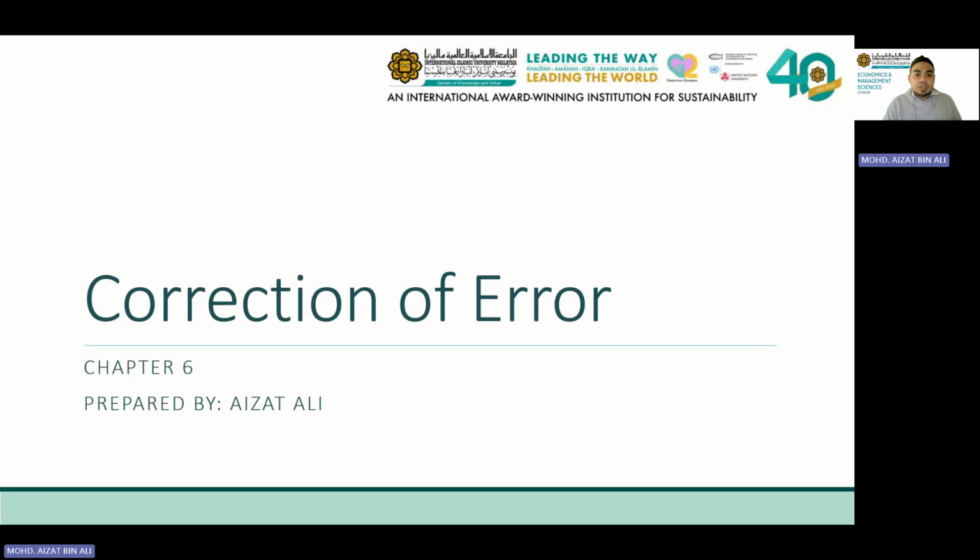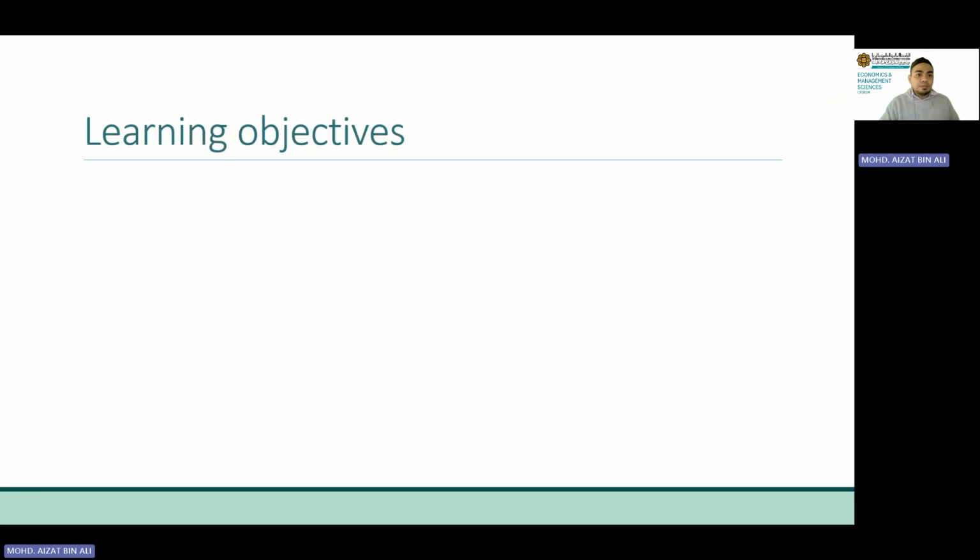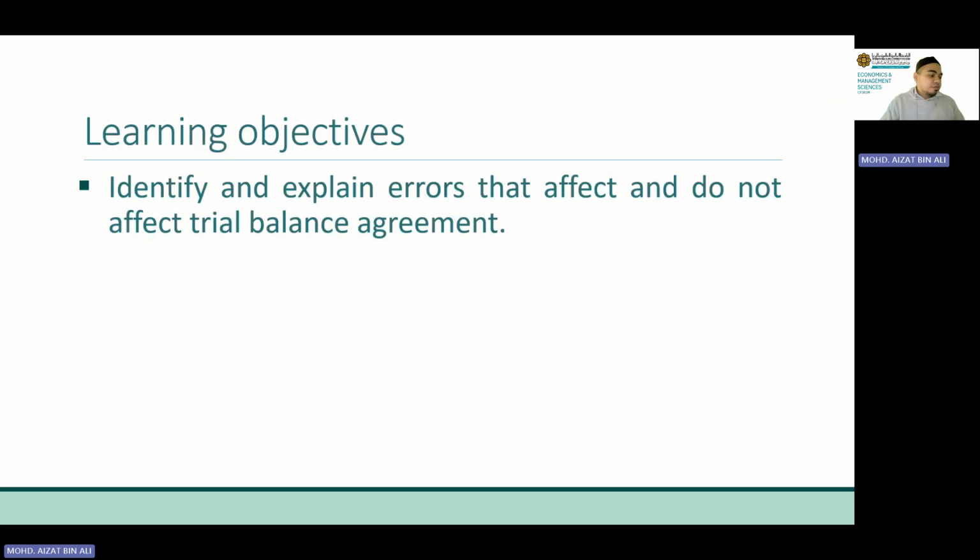So this is a recording on chapter 6, correction of error. Okay, so before we begin, as usual, let's look at the learning objective of this chapter. At the end of this lesson, you should be able to identify and explain errors that affect and do not affect trial balance agreement.